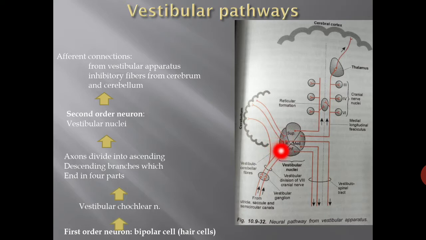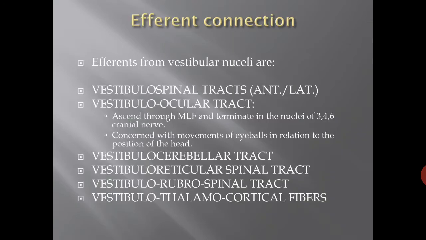Efferent connections: the vestibulospinal tract, the vestibulo-ocular tract, the vestibulocerebellar tract, the vestibulo-reticulospinal tract, the vestibulo-rubrospinal tract, and vestibulo-thalamocortical fibers. So these are the efferent connections.